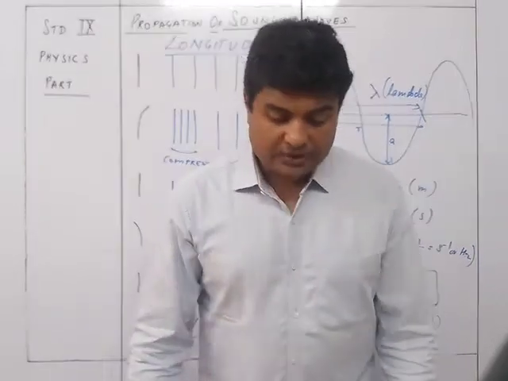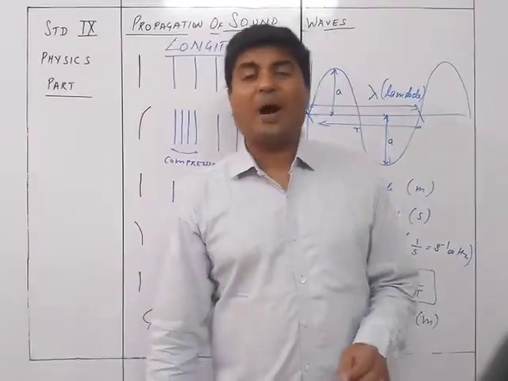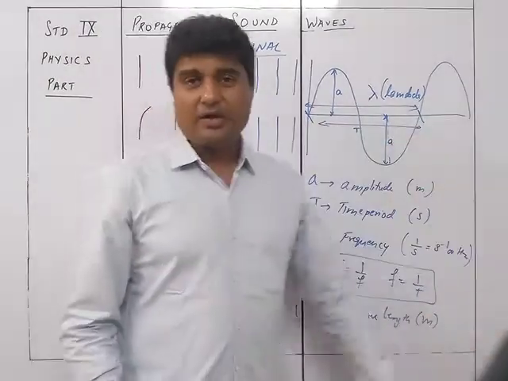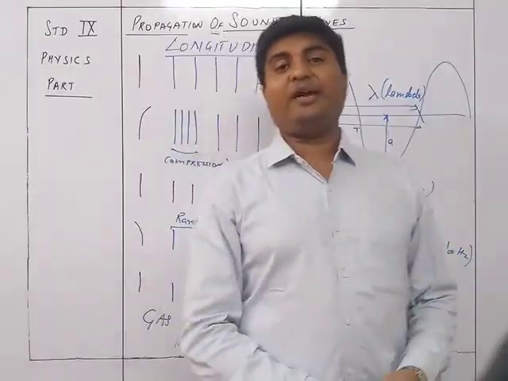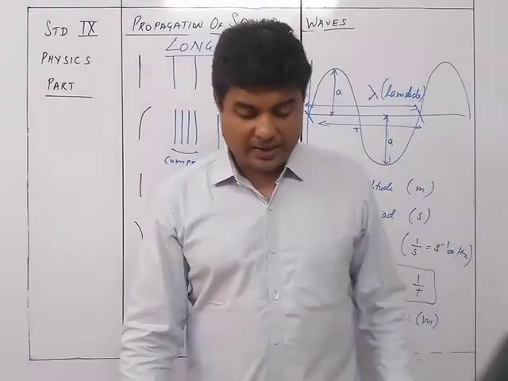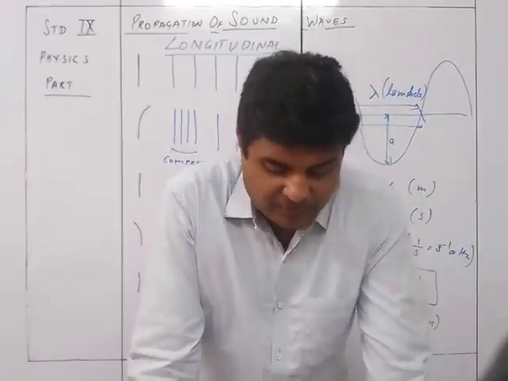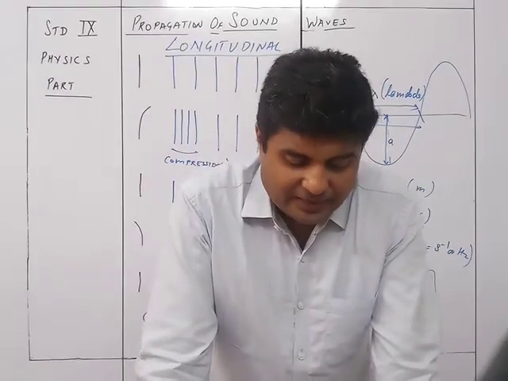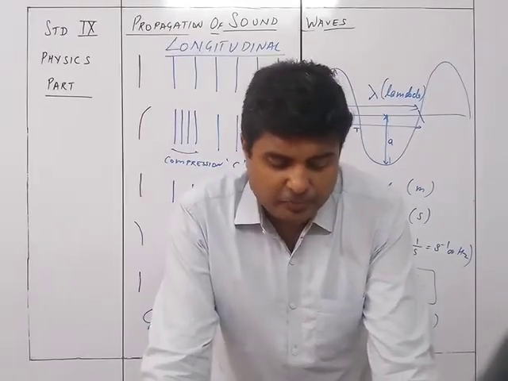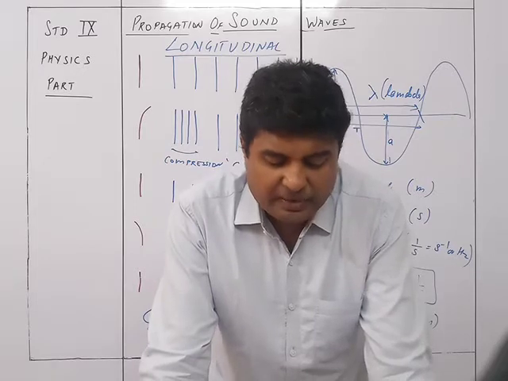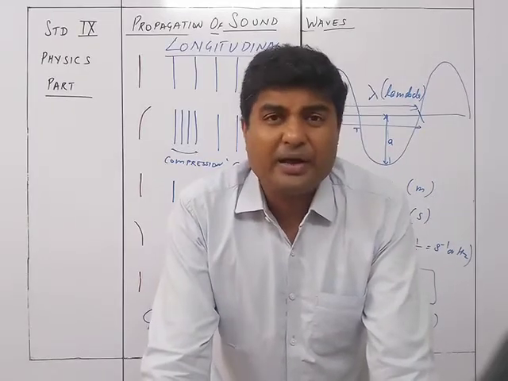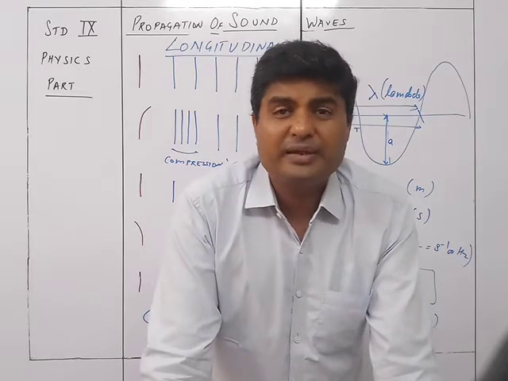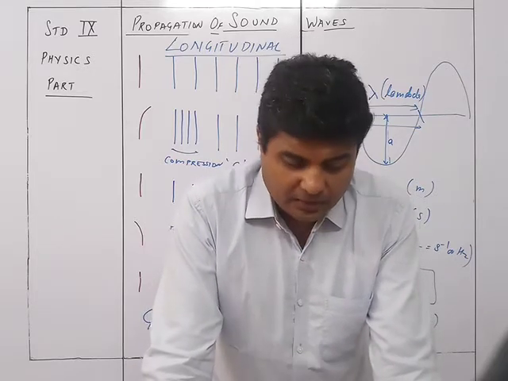wavelength. Okay, so the distance traveled by a wave in one time period. ये time period में जितना distance the wave traveled, the distance traveled by the wave in one time period, that is, one time period of vibration of the particle of the medium, is called wavelength. It is denoted by the letter lambda. Its SI unit is meters. It depends on the medium in which the wave travels. Yeah, lambda depends upon the medium in which it's traveling. If the medium is denser, then automatically the lambda will be.